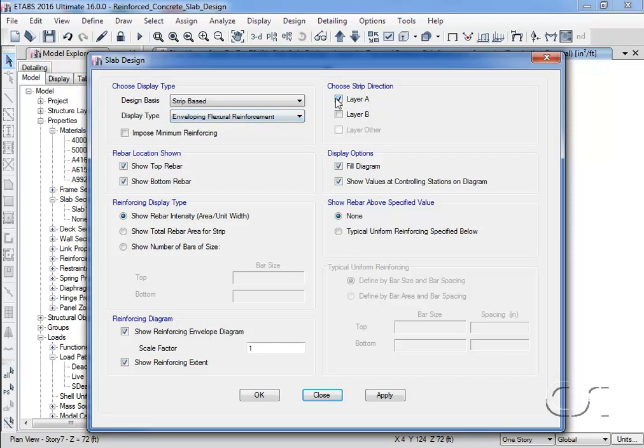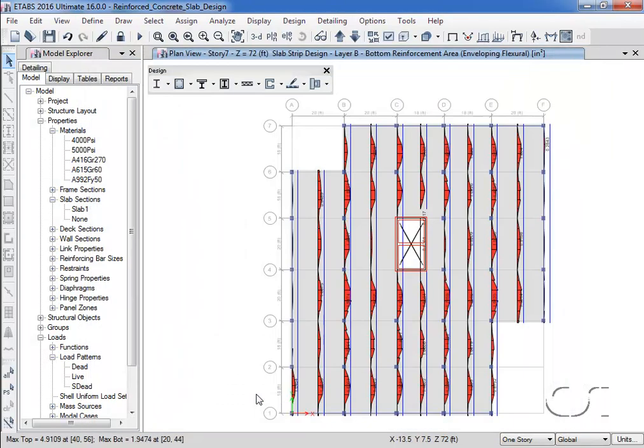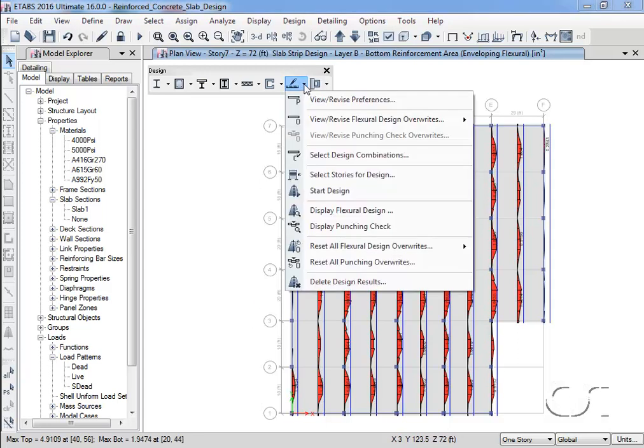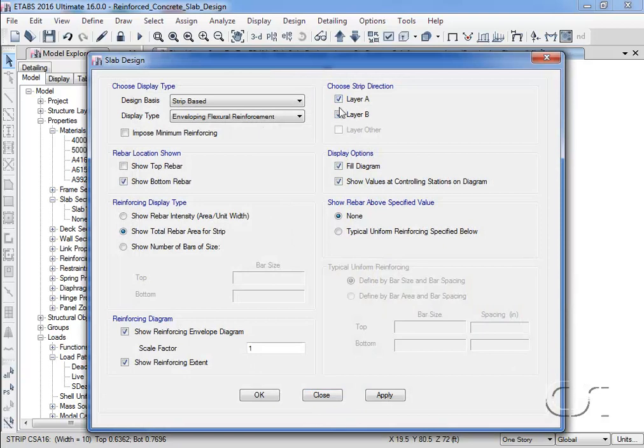Switching to layer B, and then checking the top rebar, we will ask for the total rebar to be shown just for the bottom rebar. Switching back to layer A, we will ask for reinforcing to be shown in terms of number 5 bars.